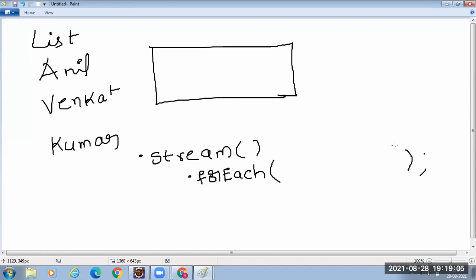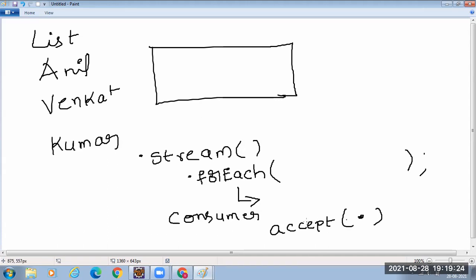Hope you all have already gone through lambdas. The forEach will take a consumer. In the Consumer interface there is a method called accept, which takes something and does some action.